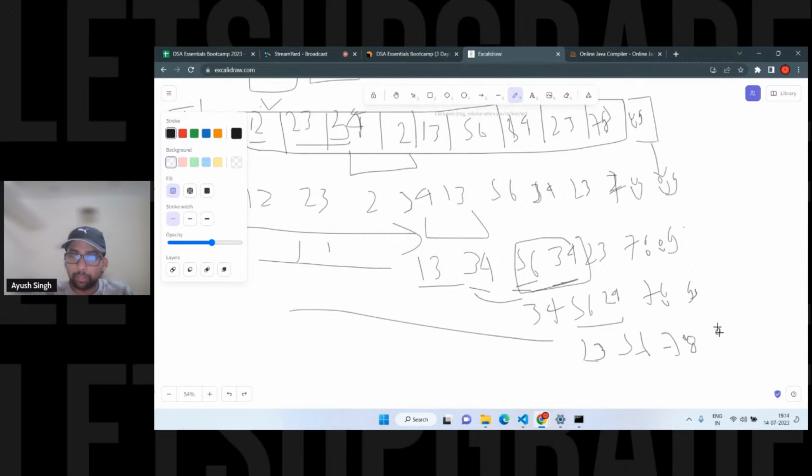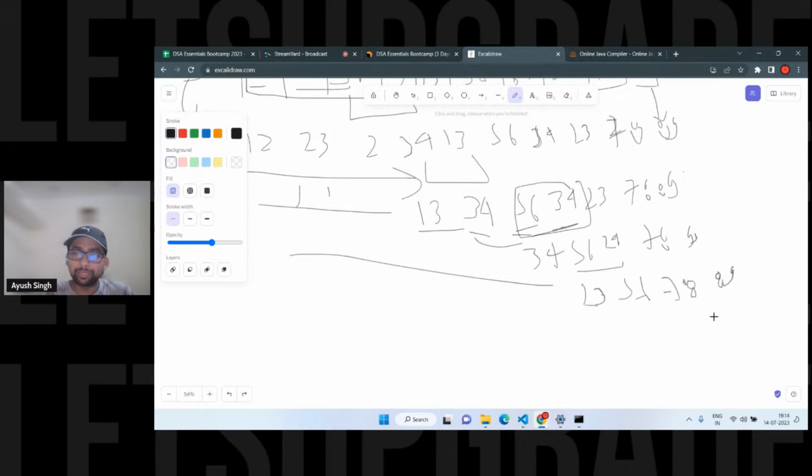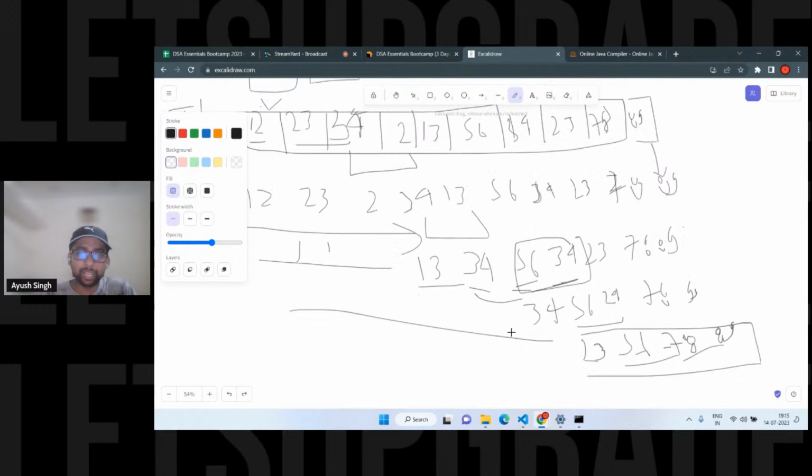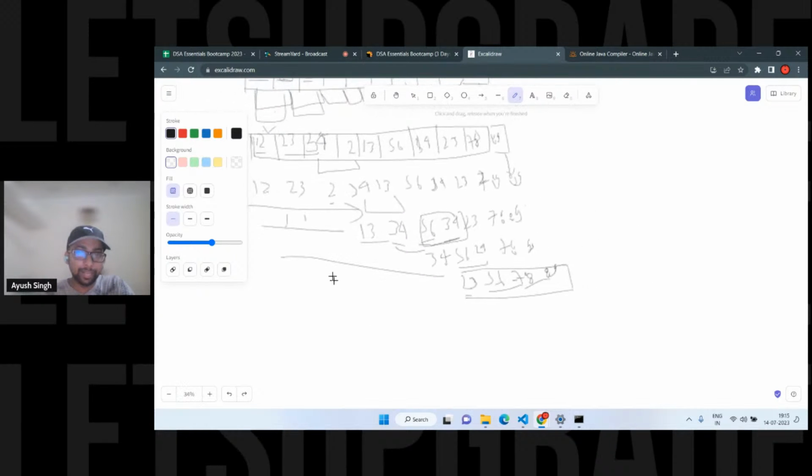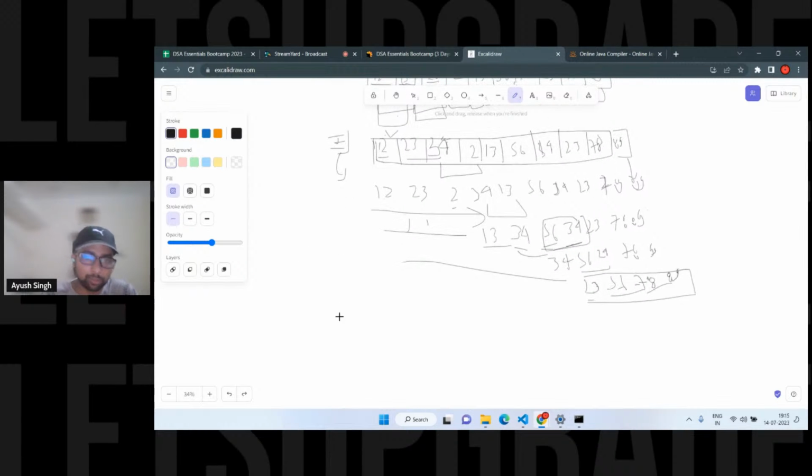And here you have 89. So now at this place, this 78 is okay and this is okay. This is still the first iteration, which means now the elements would be like 12, 23, and this 2, then 13, then your 34, then 23, then 56, 78, and 89. This is only the first iteration. This is going to happen n times. The first time, and then n minus 1 times the same process is going to happen. The same swapping will happen if the next element is smaller than the previous one. So it works like this, if you can see.